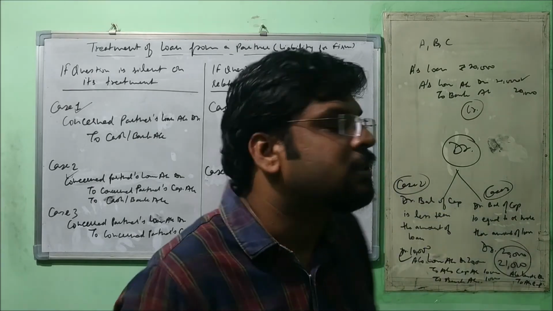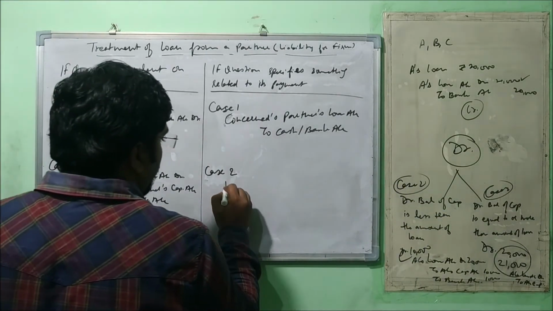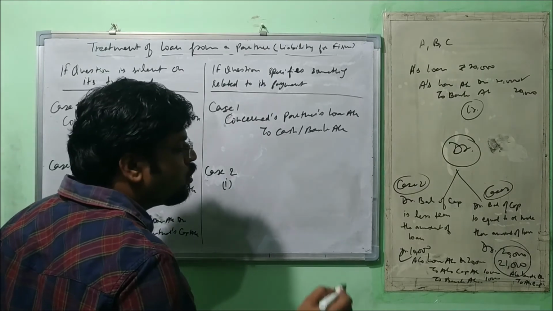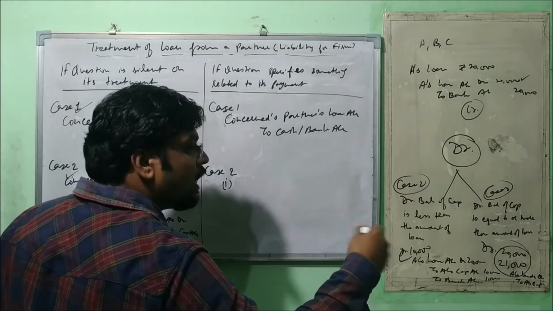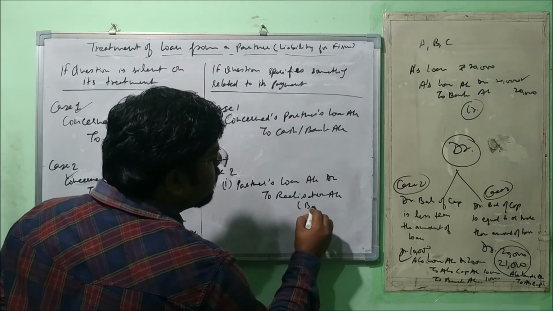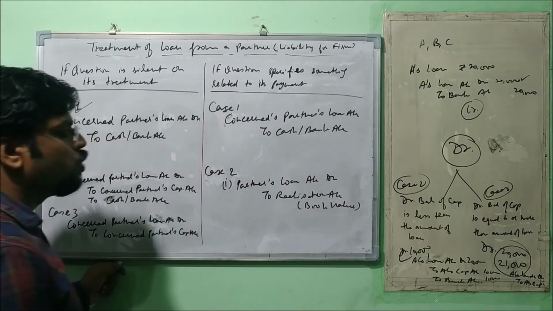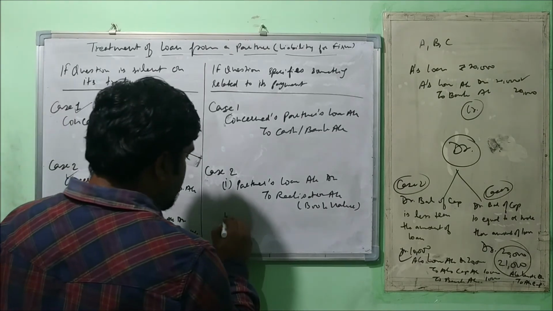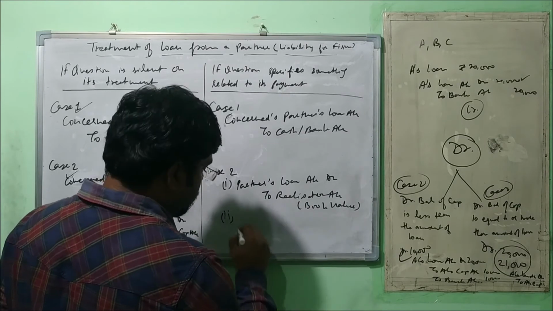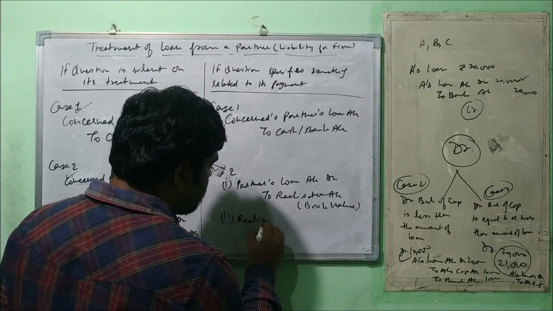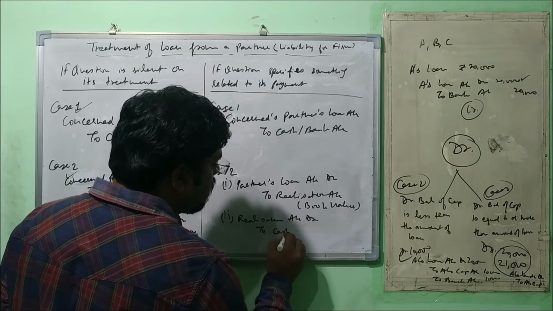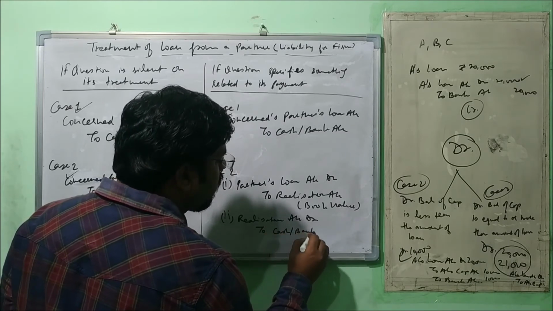In that case, we will be passing two entries. One for transferring the partner's loan at book value to the realization account, like all other third party liabilities. Okay, this will be done at book value. Partner's loan account debit to realization account. And the second entry will be done for paying this amount. And what will that be? The realization account debit to cash or bank account.